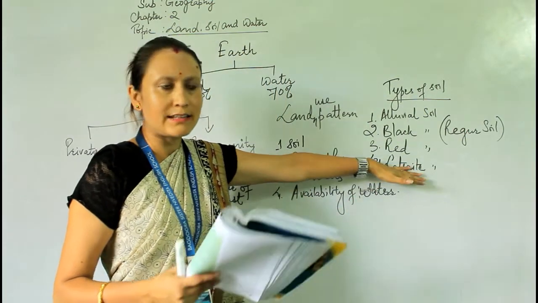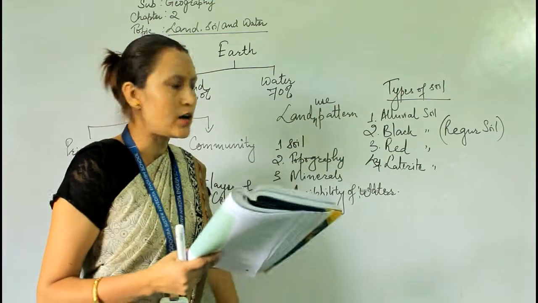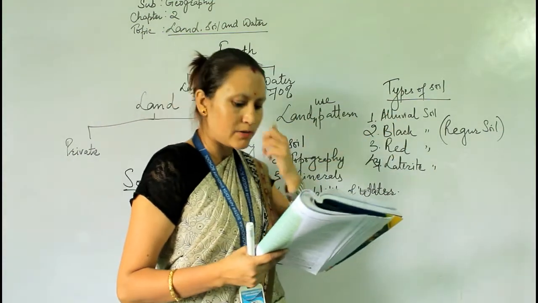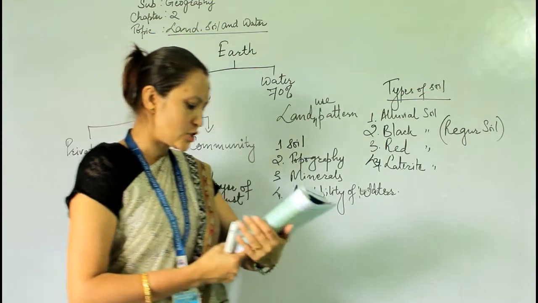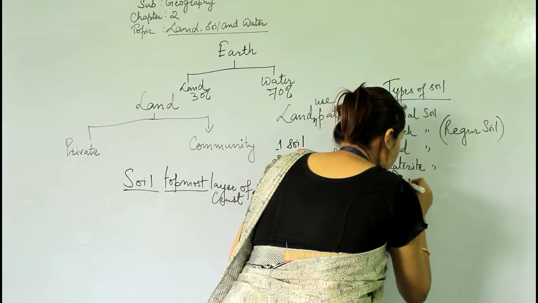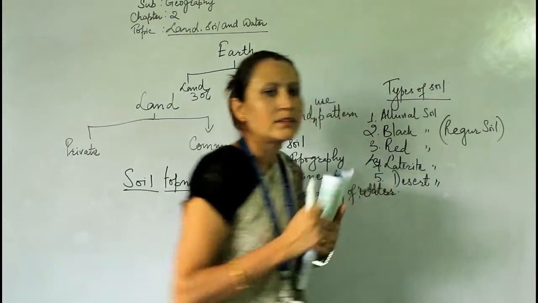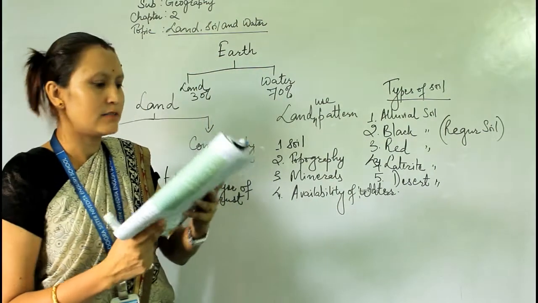Next one, that is the laterite soil, that is less fertile in comparison with these three soils: alluvial soils, black soils and red soils. And the next one, that is the desert soil. Okay, desert soil. From the term only we can define that desert soils are mainly found in the